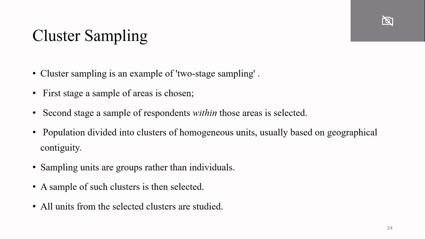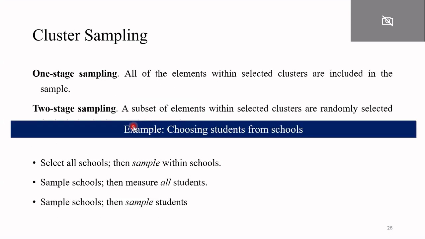So, second thing, from each stratum or from each group you will collect respondents proportionately in case of stratified sampling. But in case of cluster sampling, you will select one or two clusters, and then all the elements in that cluster will be included in your study.